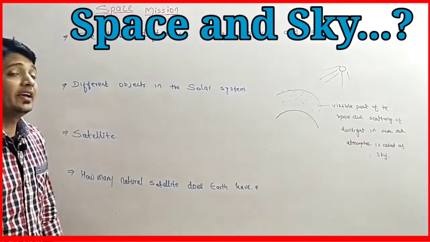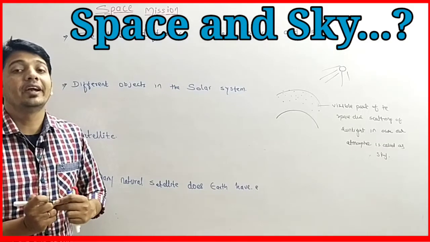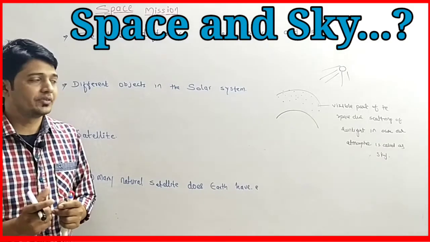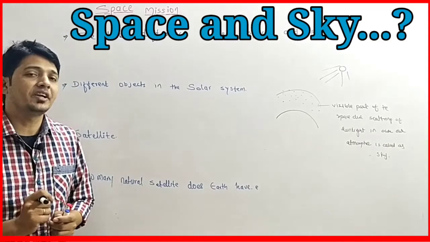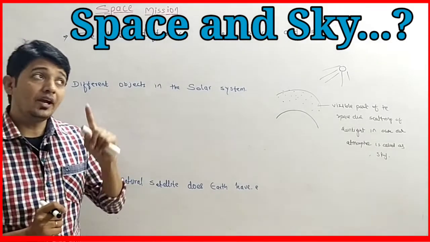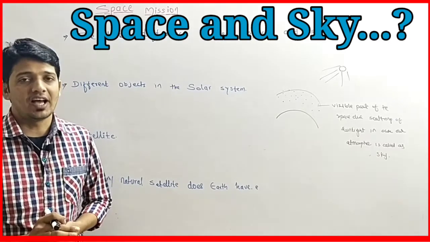Okay, so the sky is visible, and it is visible due to the scattering of sunlight by the tiny particles present in our atmosphere. That visible part of the space is called the sky.